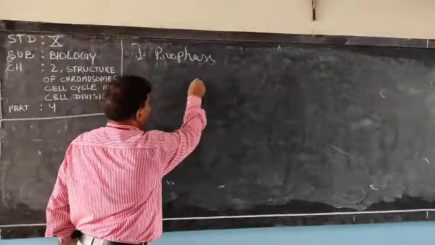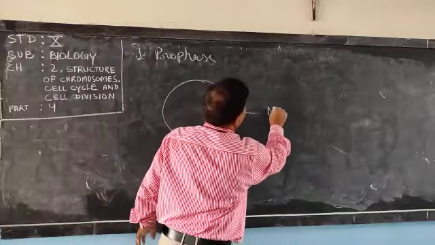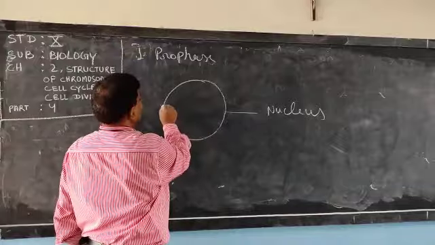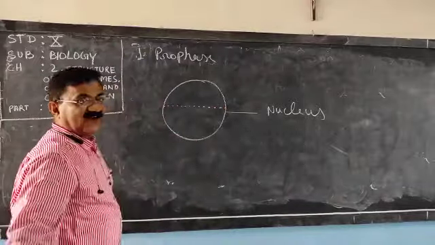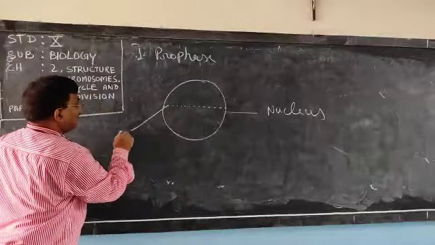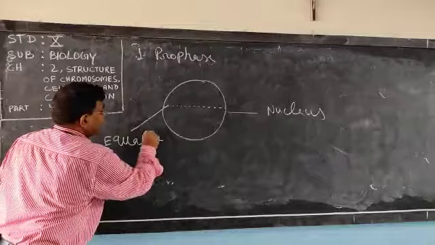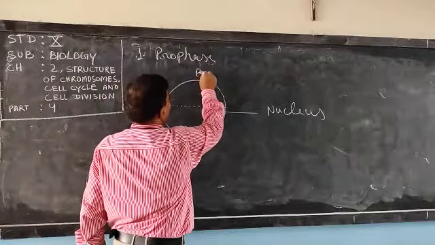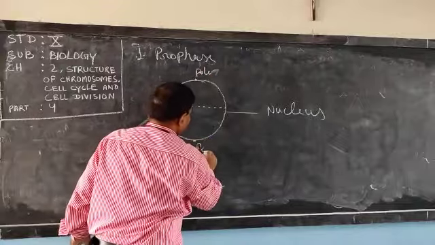Suppose this is nucleus. I am showing only nucleus. The middle of the nucleus, like the middle of the earth, is called the equator. Let us say this is the equator, and these are the poles. Here one pole is there and here one pole is there.